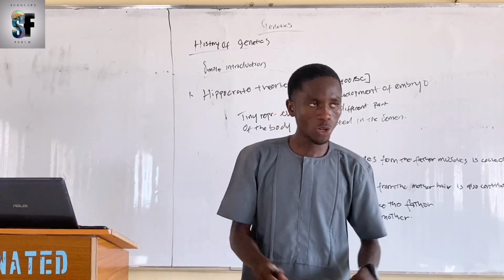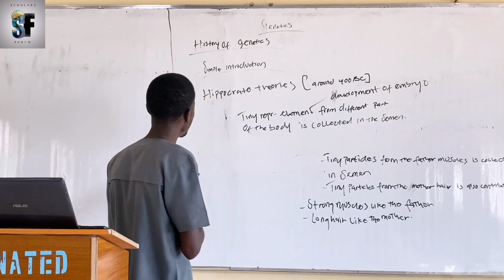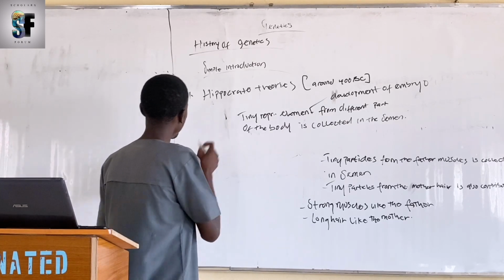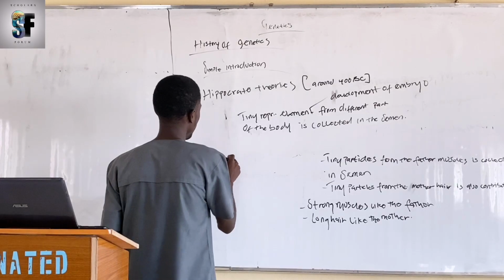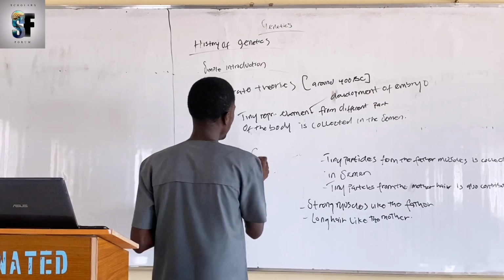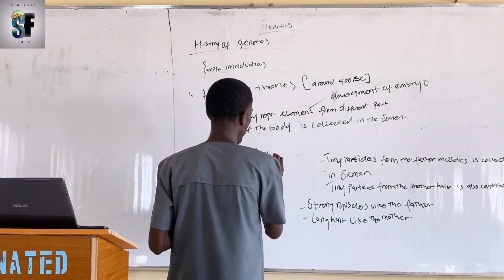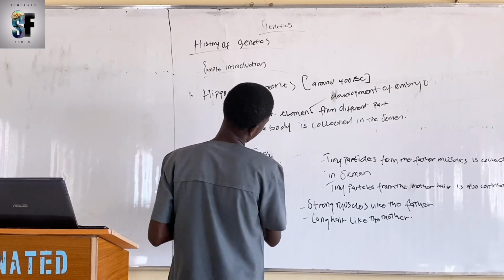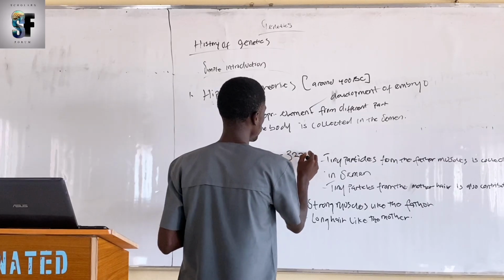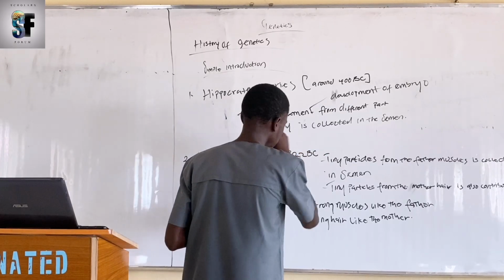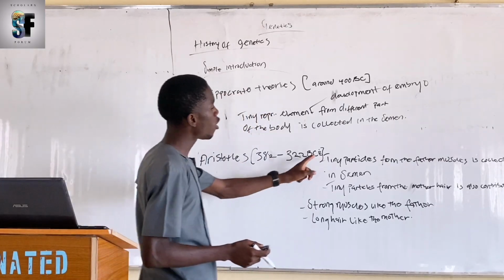Are we together on this one? Alright. Another theory was proposed by Aristotle, around 384, yes, it was 382 to 322 BCE.